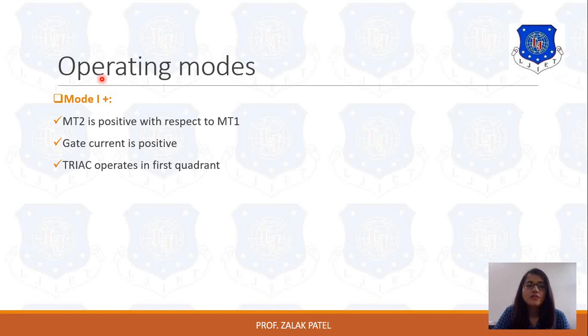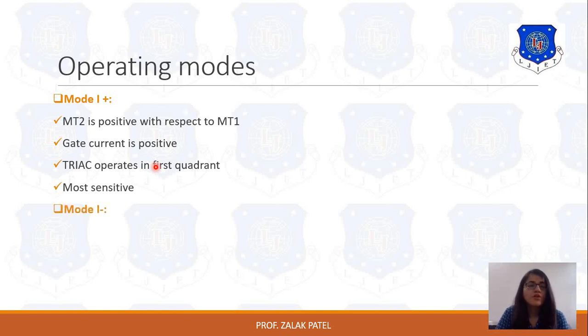Now another point of the operating mode is sensitivity. Sensitivity is inversely proportional to the amount of current. Here the gate current is positive, but the amount of that gate current is less. That's why it offers more sensitivity. It is the most sensitive mode of operation because in this mode the positive gate current is passing, but the amount of gate current is very small compared to the other modes.